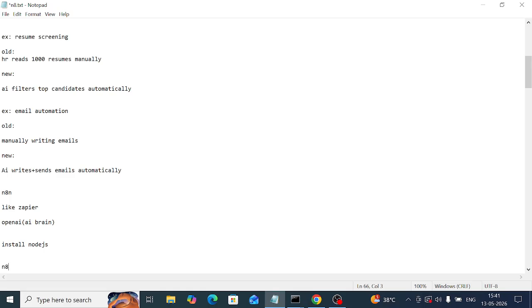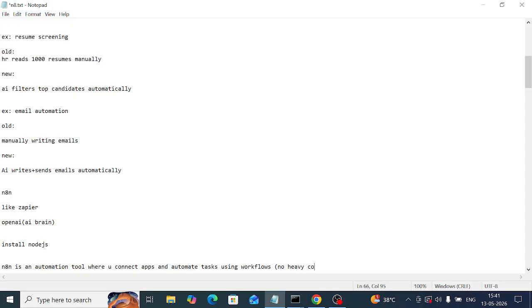That's why n8n is an automation tool where you connect applications and automate tasks using workflows. There is no heavy coding.